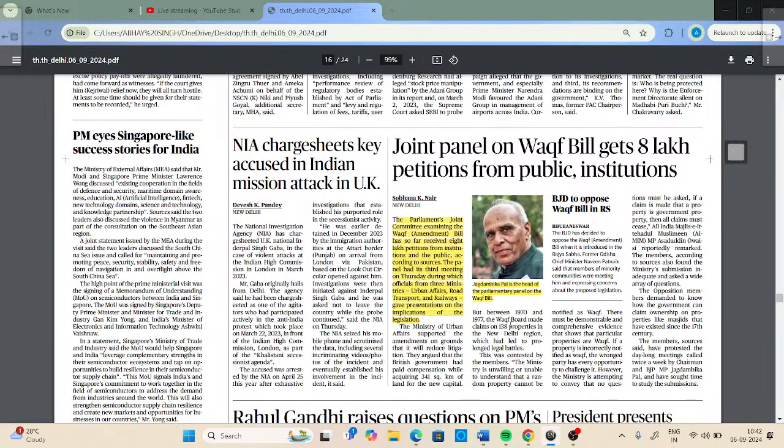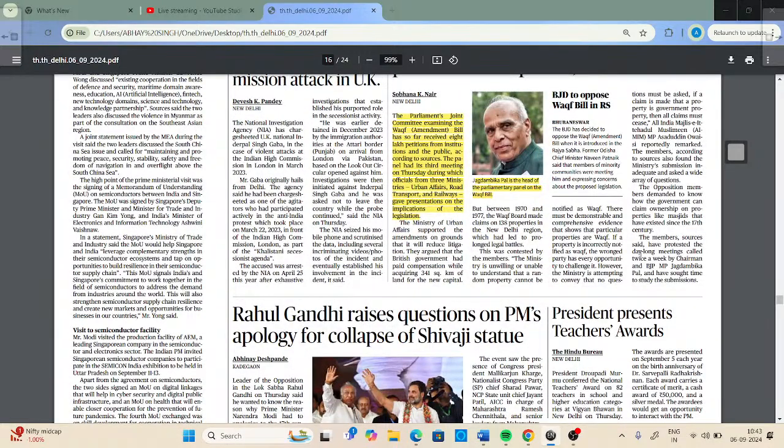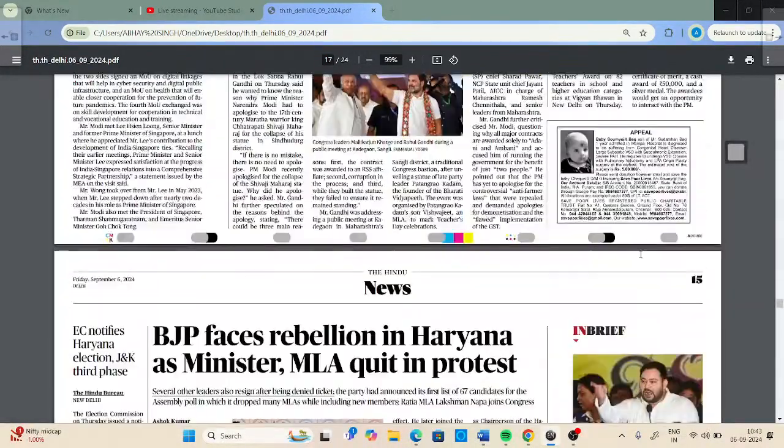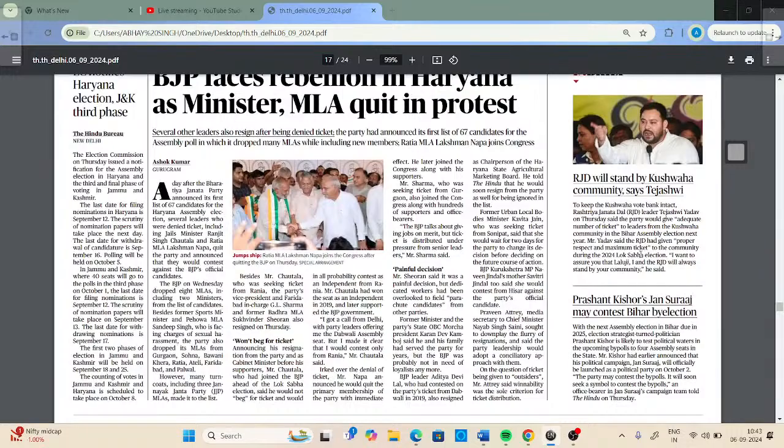So recently, the Joint Parliamentary Committee, which was constituted for the Waqf bill and headed by Jagdambika Pal, which has 31 members, 21 from Lok Sabha and 10 from Rajya Sabha, has received over 8 lakh petitions from the public and institutions. So this panel is going to have to do a lot of hard work because they have received over 8 lakh petitions from the public and institutions.